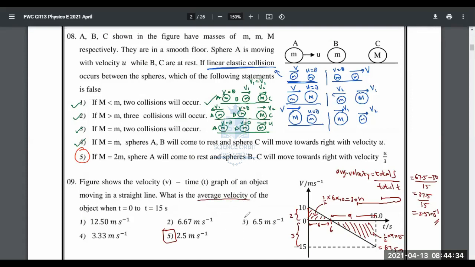If they ask average speed, how do you find it? It is given by total distance over total time. Total distance means, people, regardless of the direction, you have to add everything. 30 plus 67.5, that is 97.5, divided by 15, 6.5 meters per second. So you people can make a note of both. If they ask for average speed, you have to put the total distance. Average velocity means you have to put the total displacement.